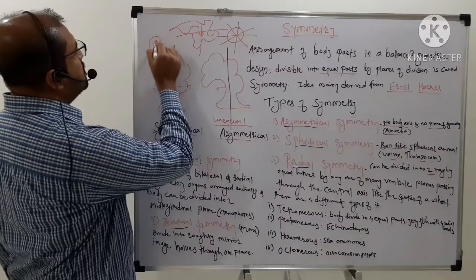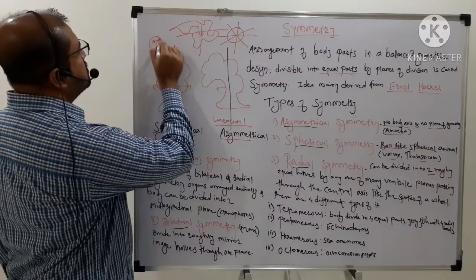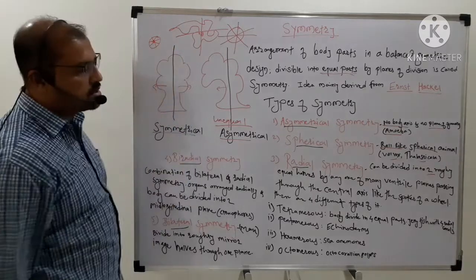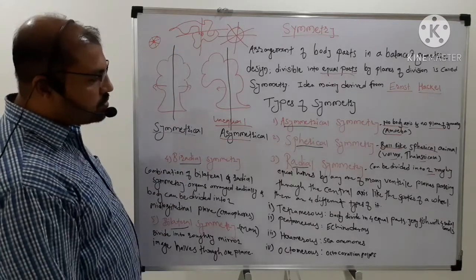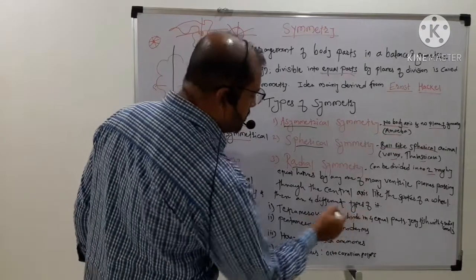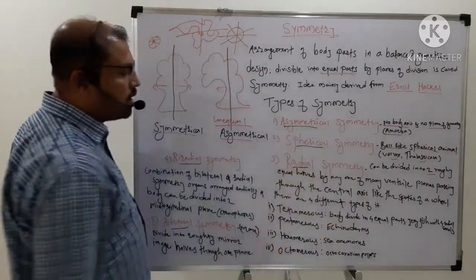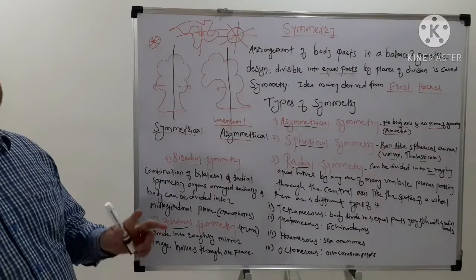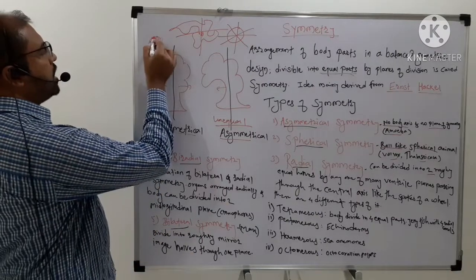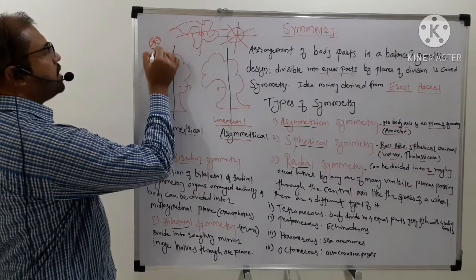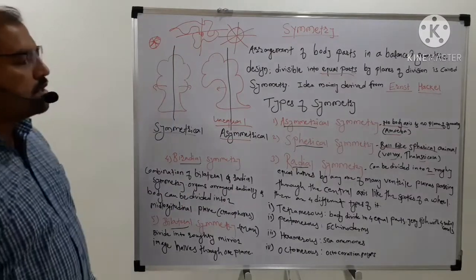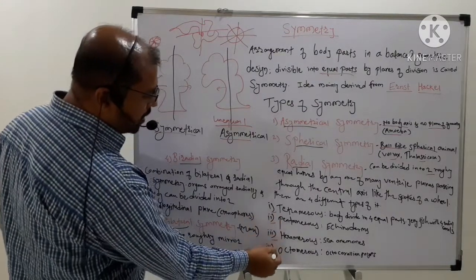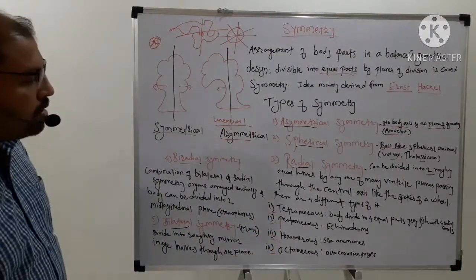Suppose this is the structure, and the spokes of a wheel are present like this. On the basis of how the diameter is divided radially, there are again four different types of radial symmetry. Which are these four different types?